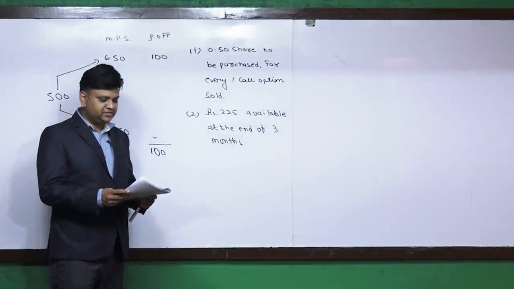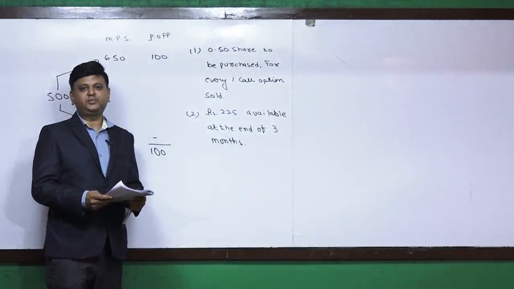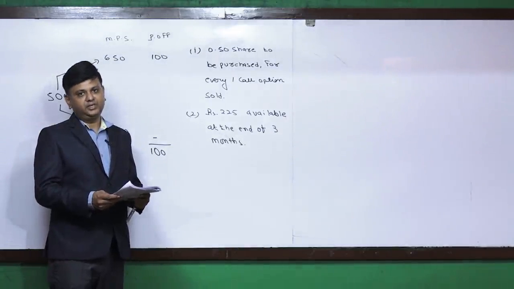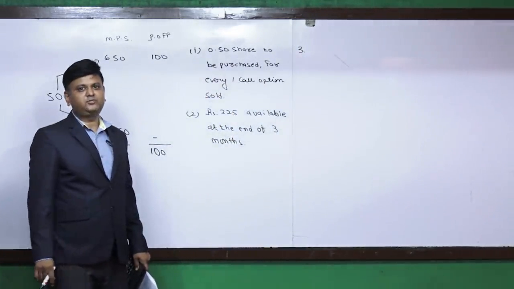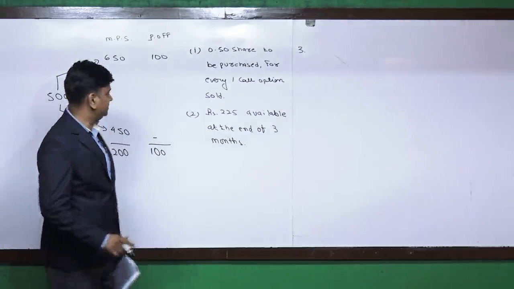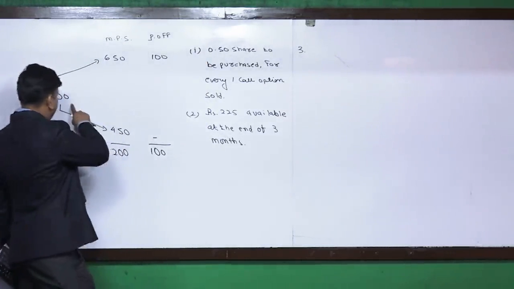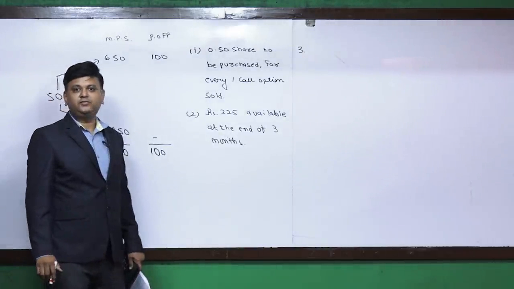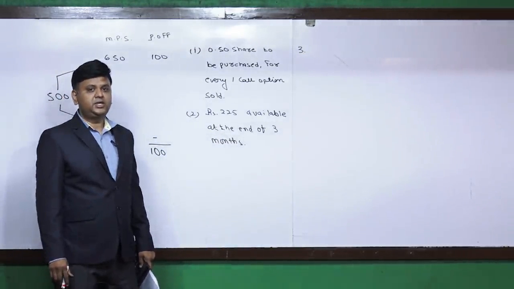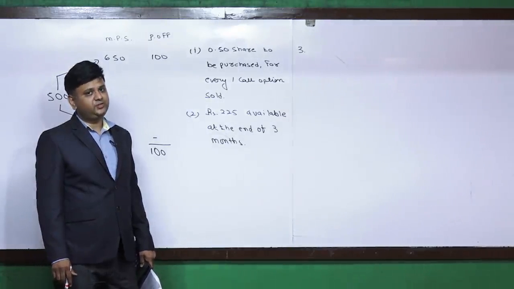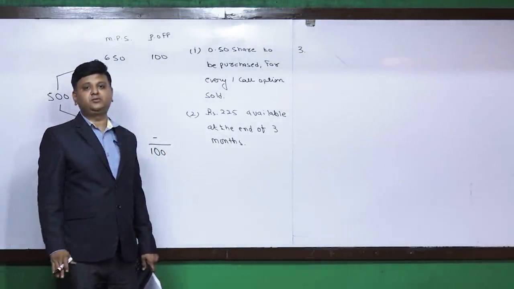The third question is: if the risk-free rate of return is 5% for a 3 months period, what is the value of the option? Value of the option means the option premium at the beginning of the period. So in the third question, we are required to make the calculation of the premium. Now we understand it like this: the option seller has to buy 0.5 share today. So 500 into 0.5, he needs 250 rupees. We have already calculated in the second question that we will have 225 rupees at the end of 3 months. So for the 225 rupees that will be available then, we will calculate the discounted present value.